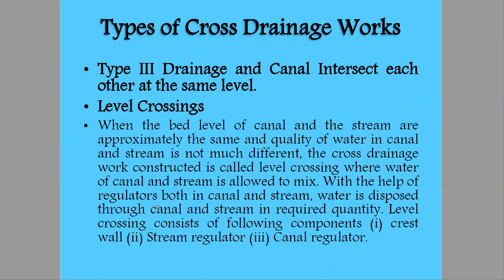Again, we have studied the second type, when the drainage system is above the canal system. There arise two situations.